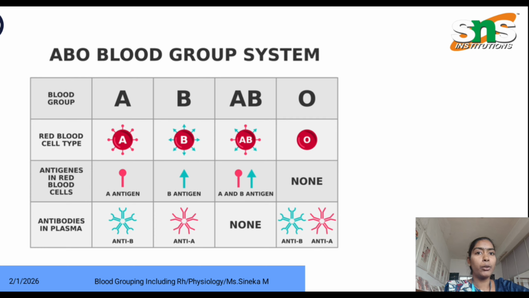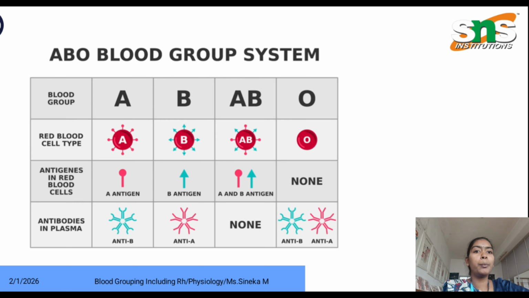For the A blood group, the red blood cell contains A antigen. For the B blood group, the red blood cell contains B antigen. For the AB blood group, it contains both A and B antigens. For the O blood group, it contains no antigens. Antigens are present on the red blood cell surface, but antibodies are present in the plasma.